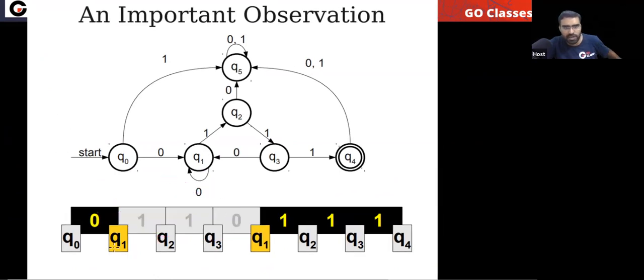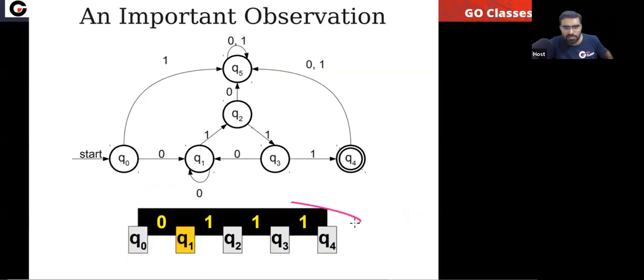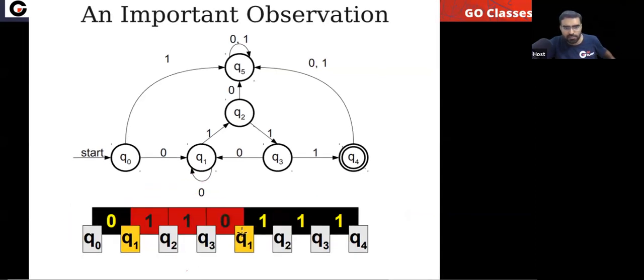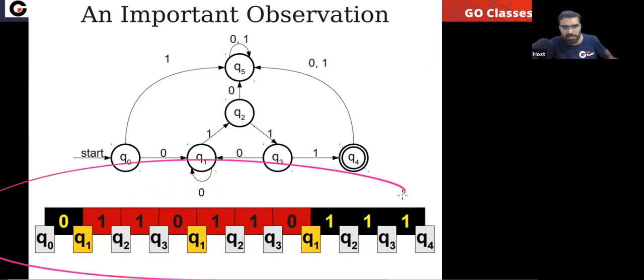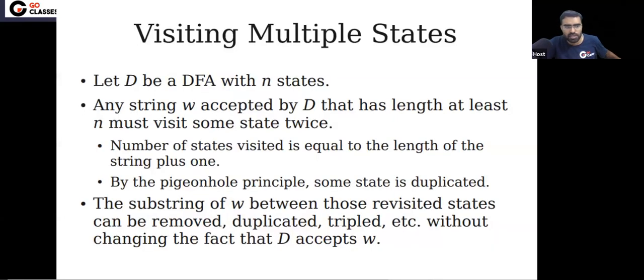Now what you can do? You can consider this part, this 110, as Y. Now you can repeat it 0 times. If you repeat it 0 times, you will get this string. And if you repeat this Y multiple times, then that will also belong to the DFA. That will also belong to the language. So that's it. We have proven.